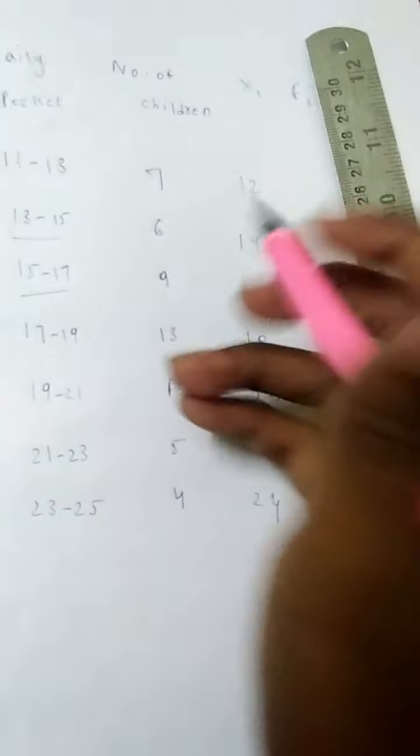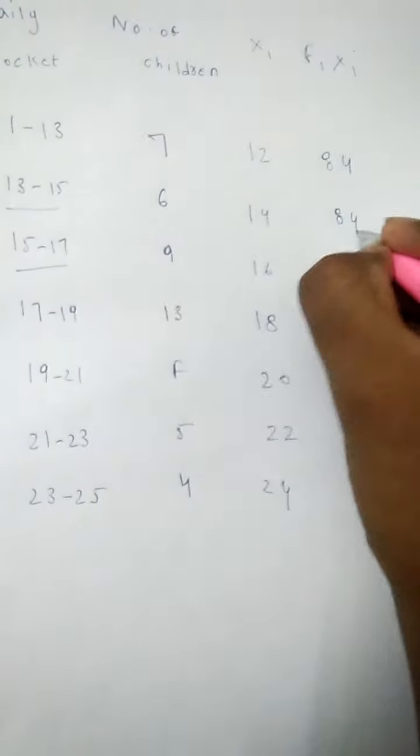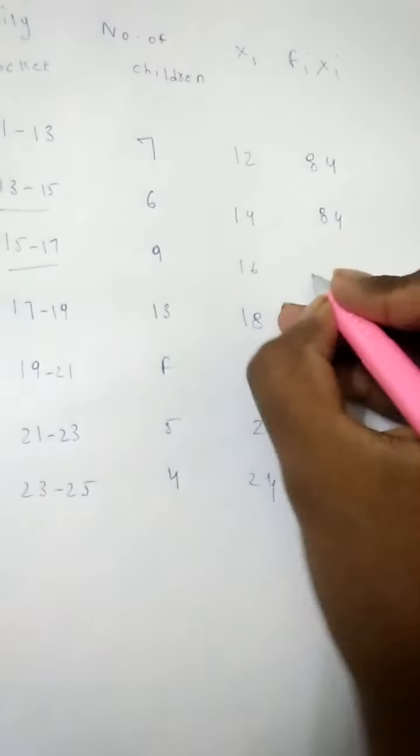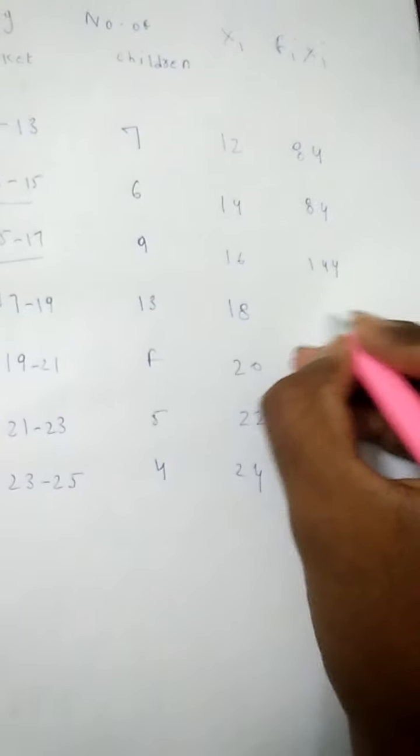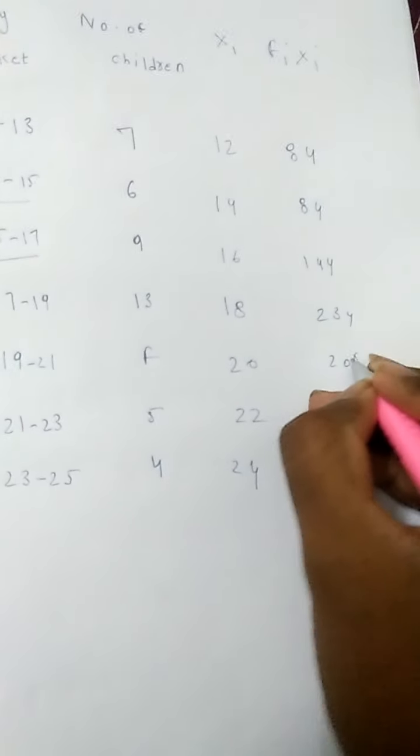This method you have to follow for finding the first one also. 7 into 12, 84, 6 14s are 84, 144, 234, 20f, 110, 96.